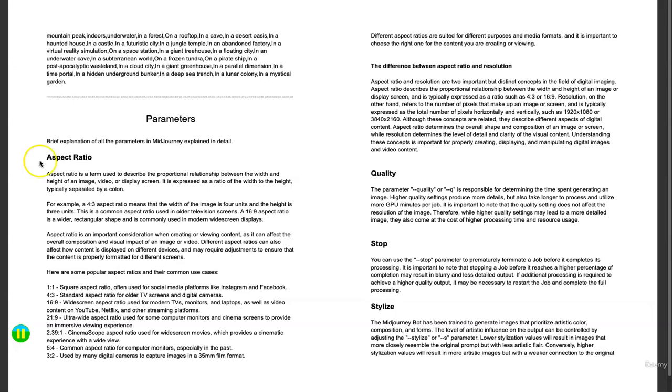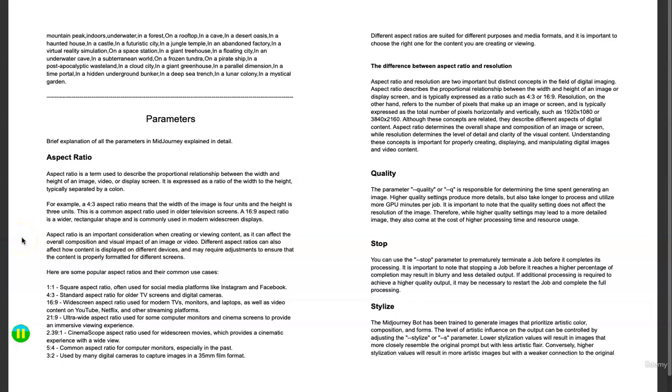For example, a 4:3 aspect ratio means that the width of the image is 4 units and the height is 3 units. This is a common aspect ratio used in older television screens. A 16:9 aspect ratio is a wider rectangular shape and is commonly used in modern widescreen displays, probably like the one that you're using right now.